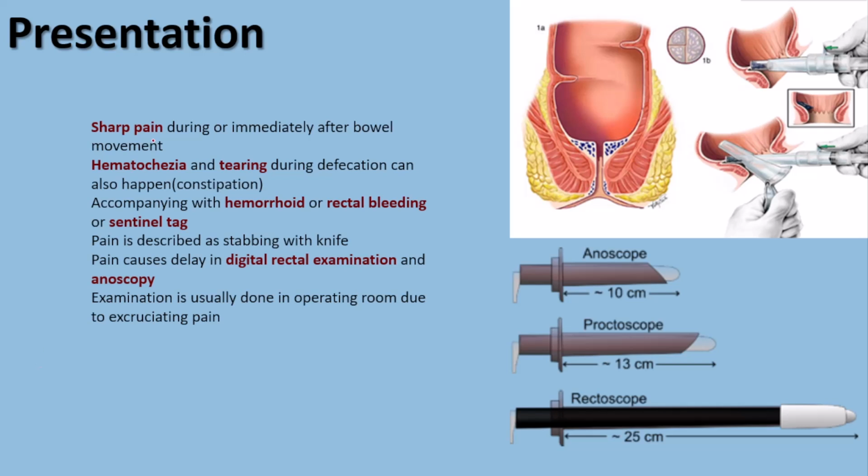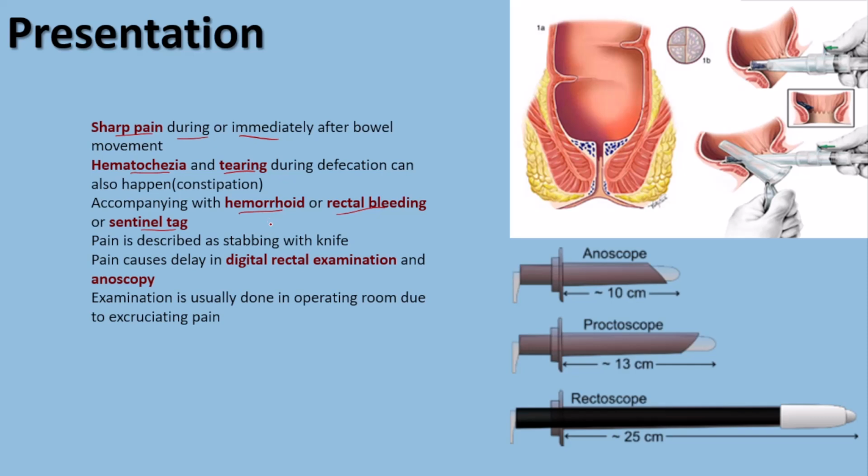So the presentation will be sharp pain, and this sharp pain is usually during or immediately after bowel movement. Most of the patients who are suffering from anal fissure have chronic constipation, so the compacted fecal content can cause tearing of the anoderm and cause hematochezia. Also, again, due to the fact that the patients are chronically constipated, they may have hemorrhoids. Also, we can have rectal bleeding and sentinel tag in case of anal fissure.